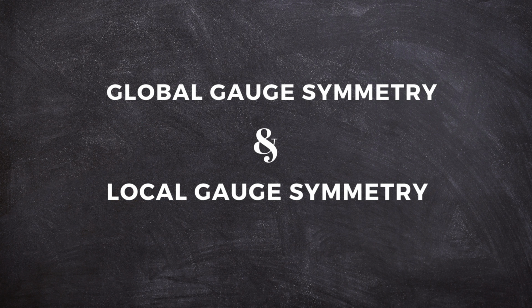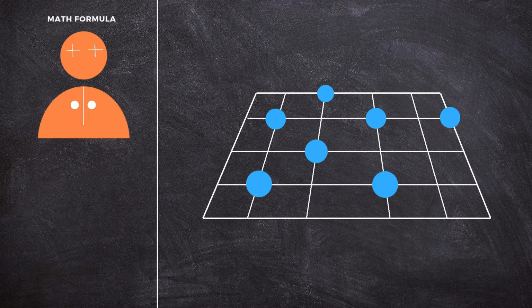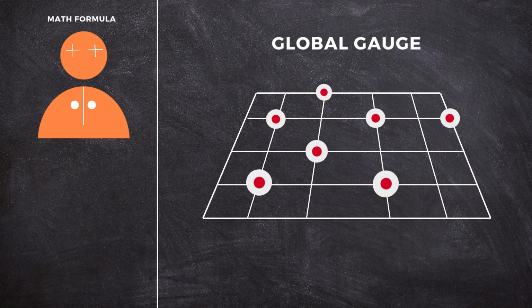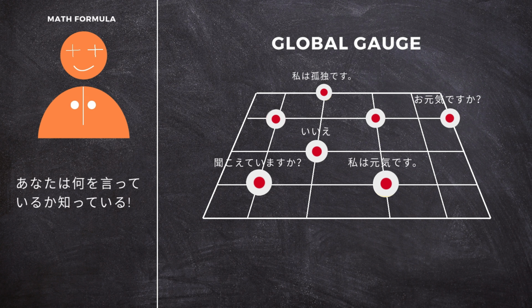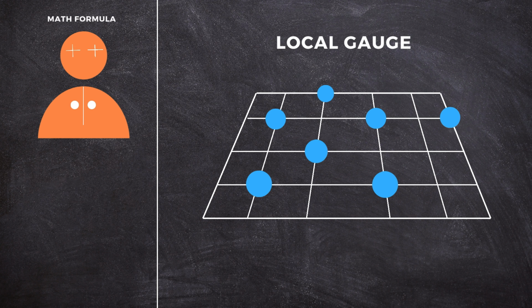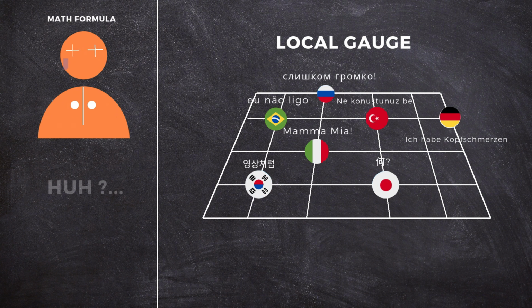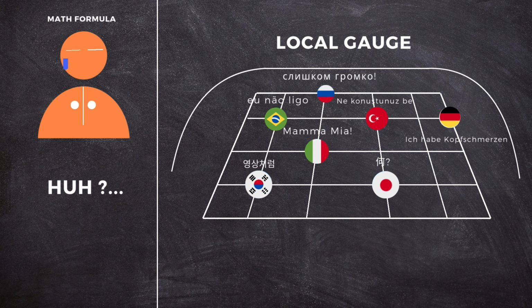Now, gauge symmetry is split into two: global and local. On global gauge, every particle's phase is the same, so they speak the same language. And since everybody's speaking one language, the math formula can understand, therefore the math works. But on the local one, each one speaks different languages or has different phases, so the math formula is confused, and the particles can't understand each other.